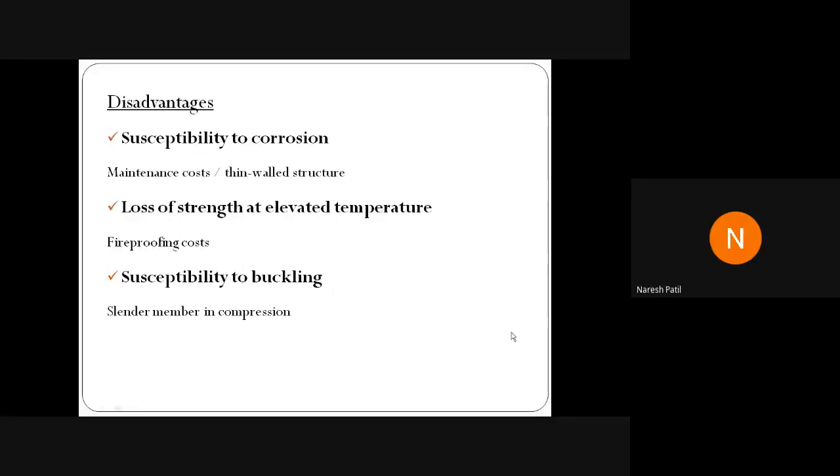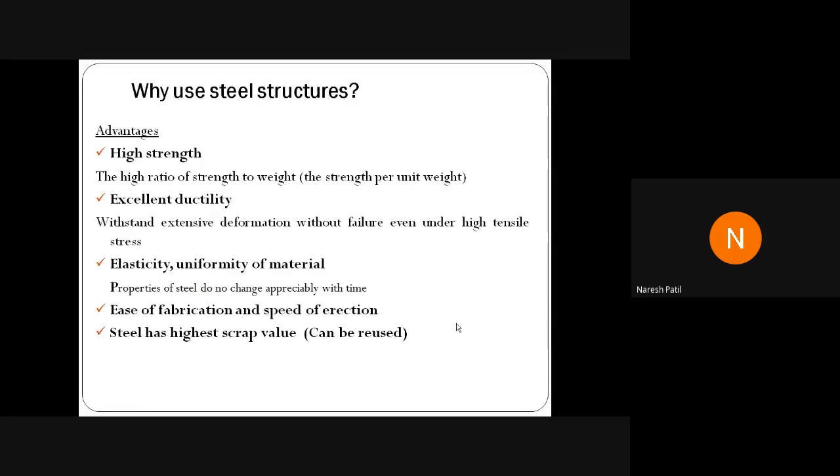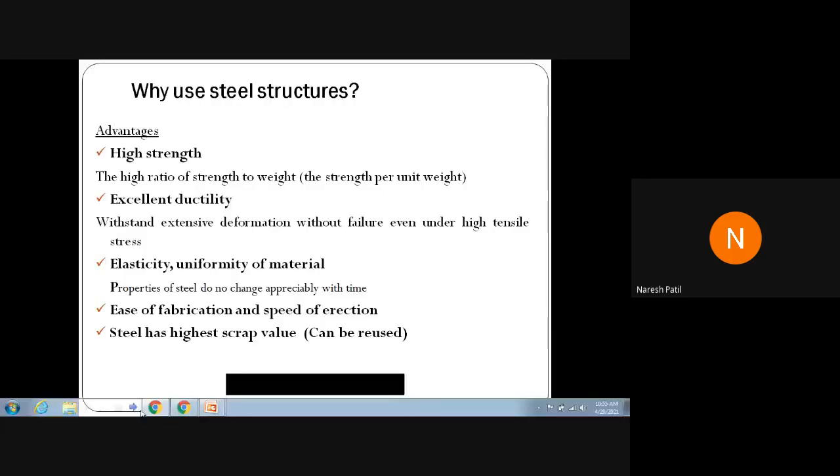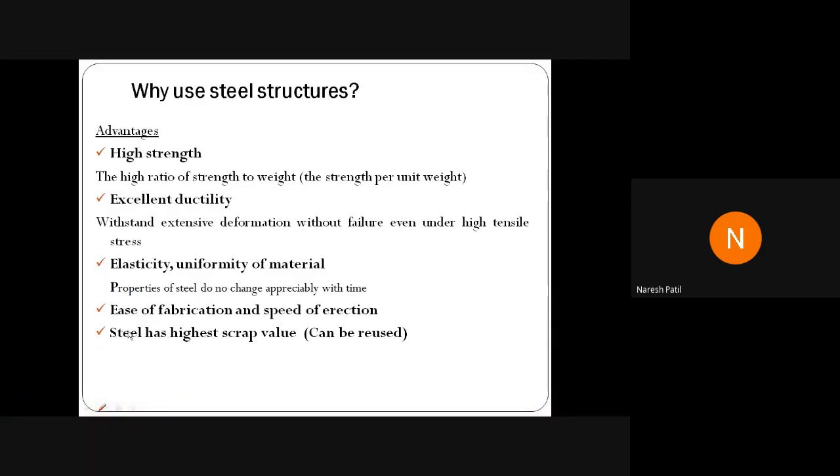Okay, so now after the advantages, or why you have to use steel structure, I discuss about the advantages. So I discuss some of the points here. The first point is that because of the high strength, you have to use the steel structure. The first property is that steel structure has high strength capacity, and it also has a high strength to weight ratio. The ratio of strength to weight is more, so that's why you can use steel structure.